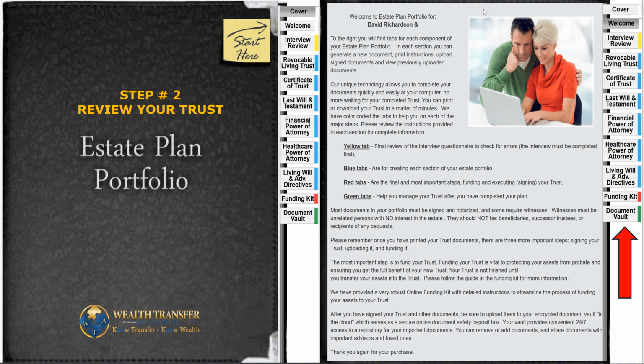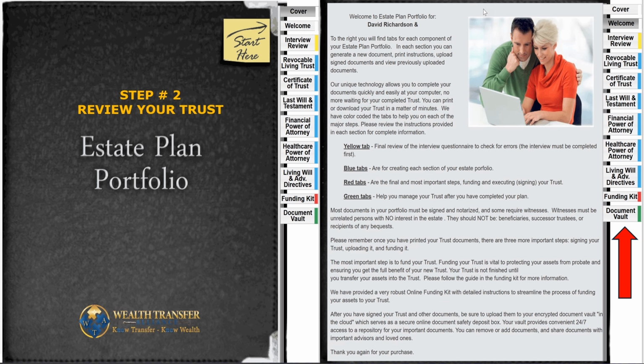Then you're going to review the data that you see. So the yellow tab, the blue tab, the red tab, and the green tab. You see those on the left side. You see the yellow tab on the left, and also on the right side. You see your blue tab on the right and left side. You see your red tabs on the right and left side, where the red tab is for your funding, and the green tab, that's the document vault.